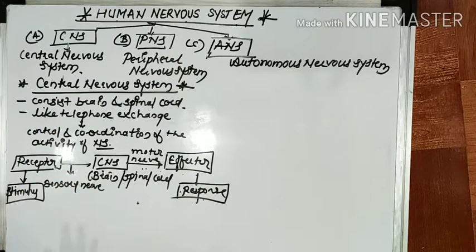By using the central nervous system, a person can also vary his behavior according to the changing situation.